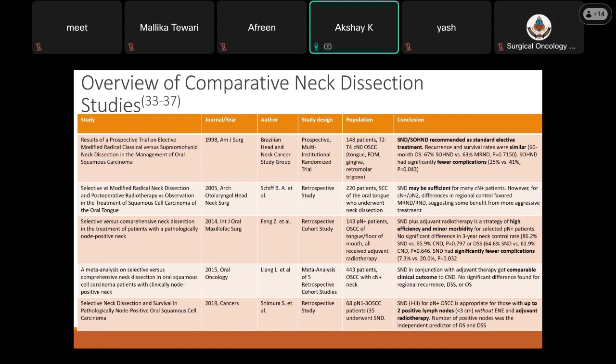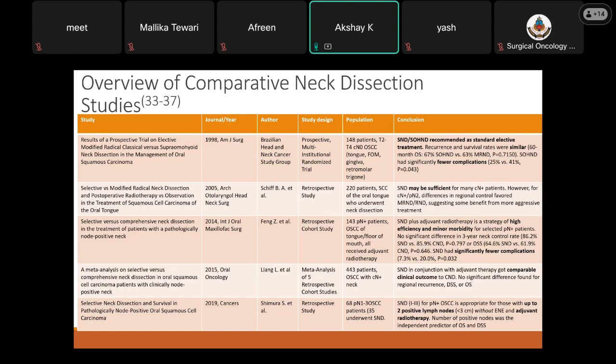The retrospective cohort study was published in 2014, which had 143 pN plus patients of oral squamous cell carcinoma of tongue and floor of mouth, and all of these patients received adjuvant radiotherapy. It said that selective neck dissection plus adjuvant radiotherapy is a strategy of high efficiency and minor morbidity for selective pN plus patients. There was no significant difference in 3-year neck control rate, and selective dissection had significantly fewer complications.